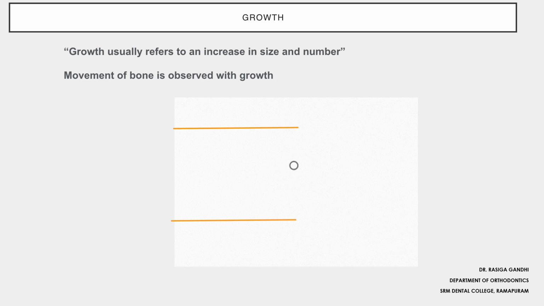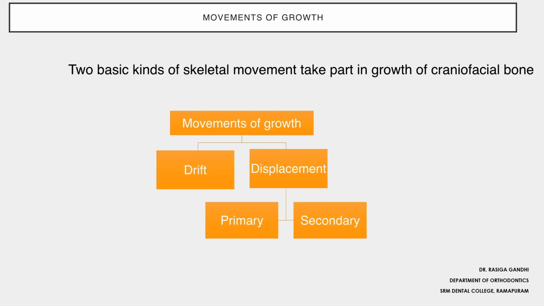Drift is also called cortical drift, and displacement is further classified as primary displacement of bone and secondary displacement of bone. So these are the two basic kinds of skeletal movement.